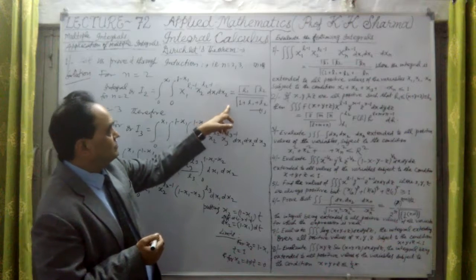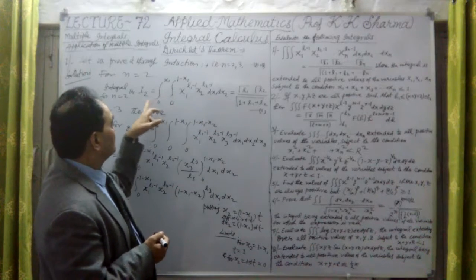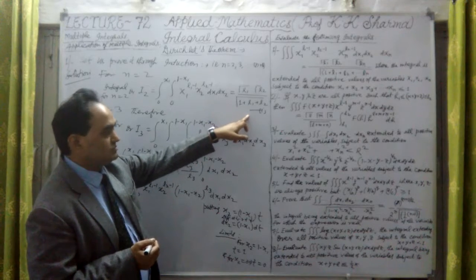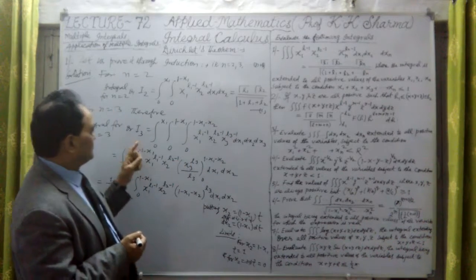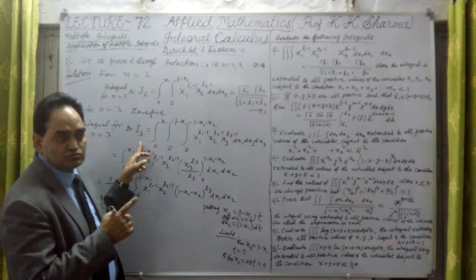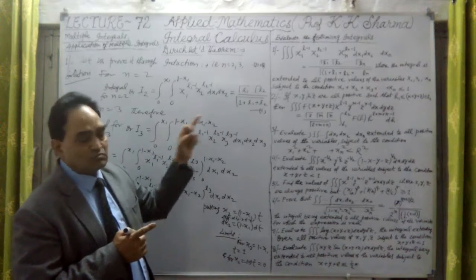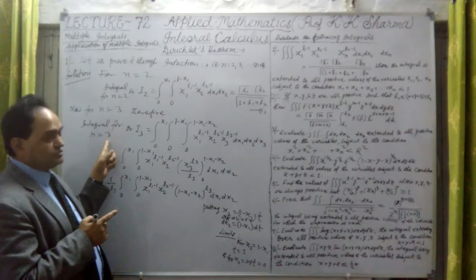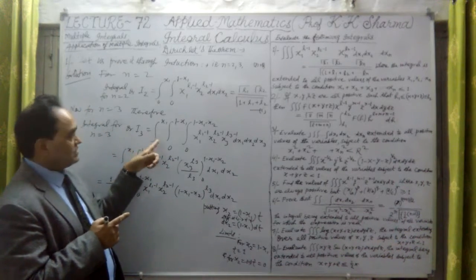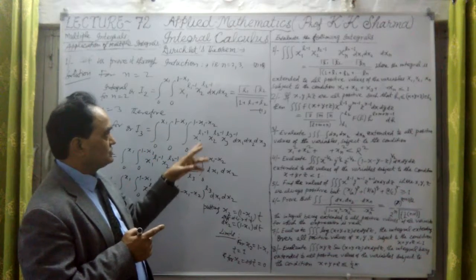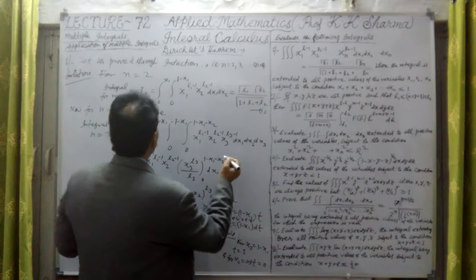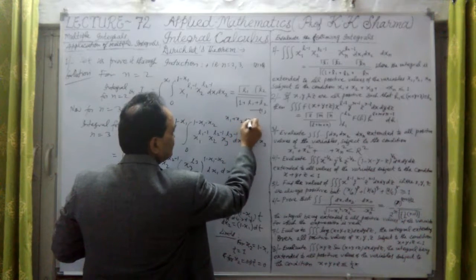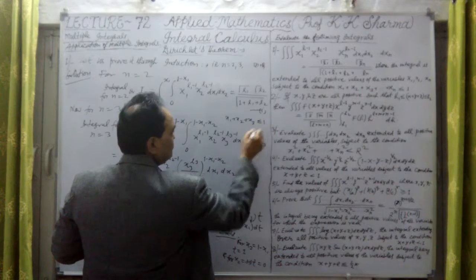First integral we calculate, second integral, or I2, we calculated, which was this much, which we have just written down as equation number 1. Now we are proving that Dirichlet's theorem is true for n equal to 3. That is the integral for n equal to 3, or I3. I3 is equal to the integral from 0 to x1, because here we have taken x1 plus x2 plus x3 is less than or equal to 1.